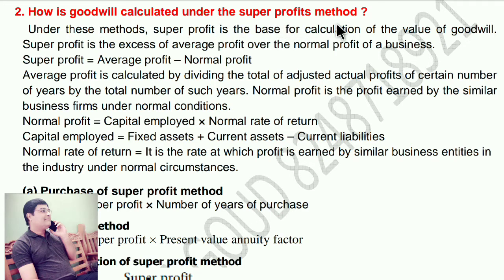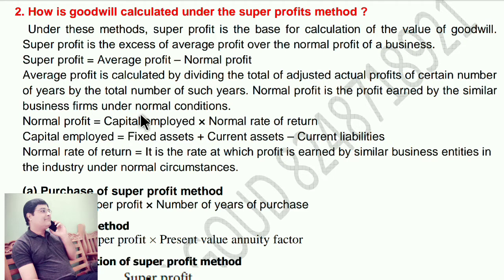Second question, how is goodwill calculated under the super profit method? Under this method, super profit is the base for calculation of the value of goodwill. Super profit is the excess of average profit over the normal profit of a business. Super profit equals average profit minus normal profit. Average profit is calculated by dividing the total of adjusted actual profit of a certain number of years by the total number of such years.